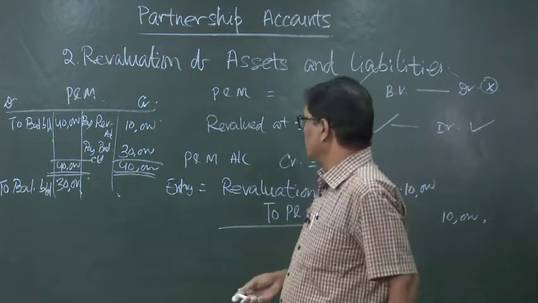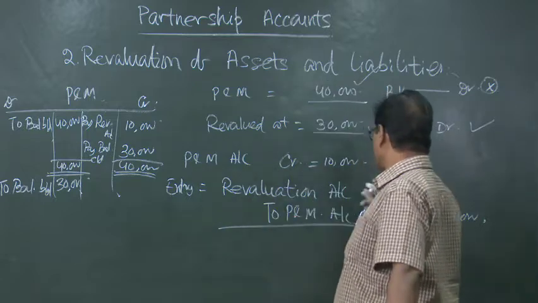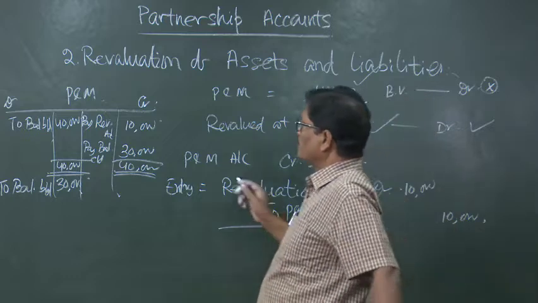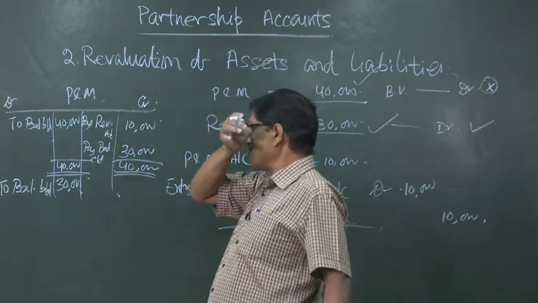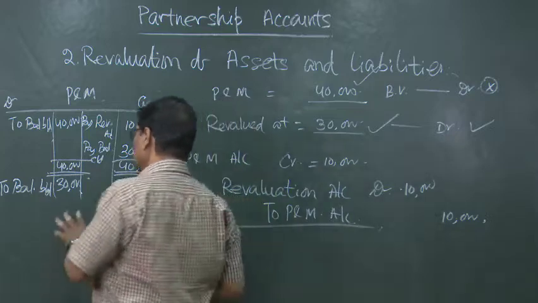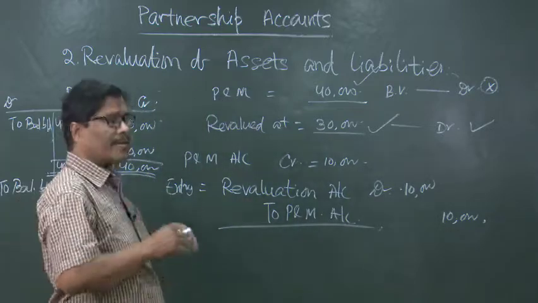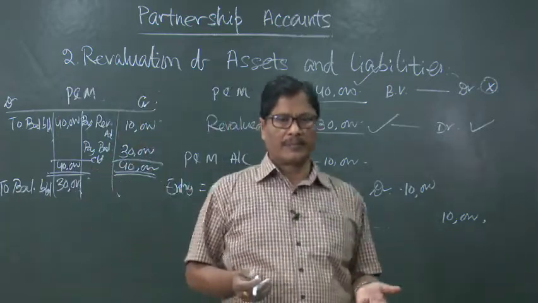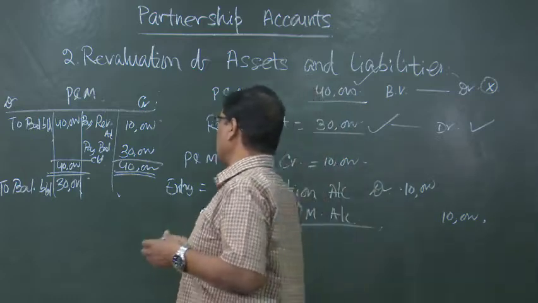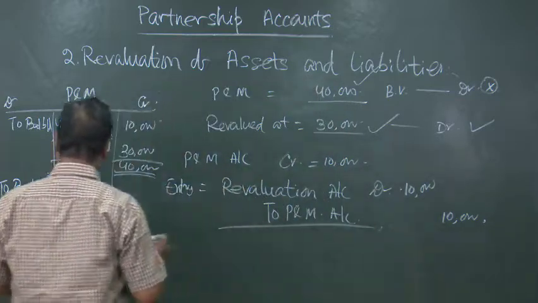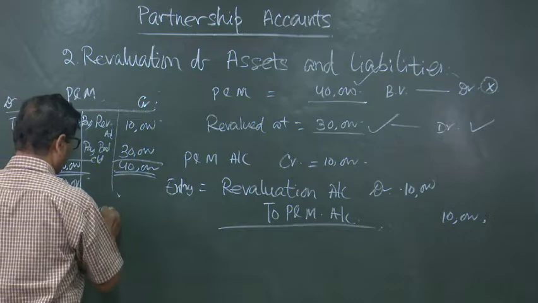So here the effect is revaluation account debited to plant and machinery. So plant and machinery account is credited by revaluation. As a result of this, it has been decreased. If there are no other revaluations, only revaluation loss is 10,000, we can prepare one revaluation account and find out. Let us prepare one revaluation account.